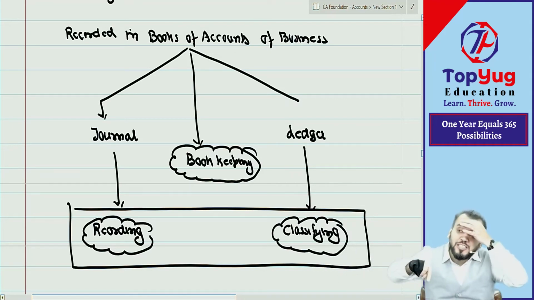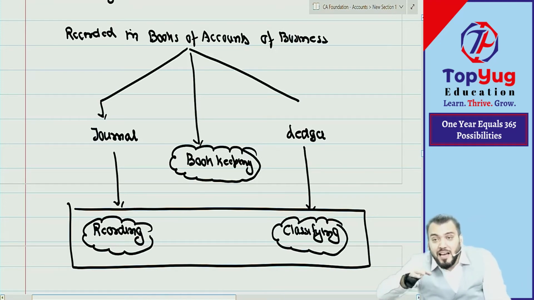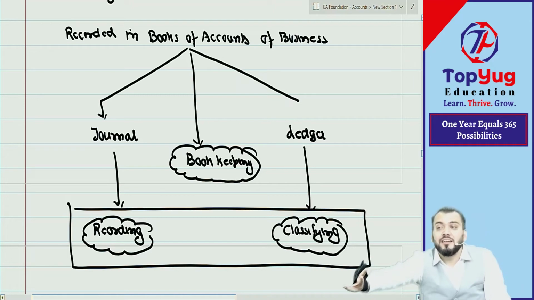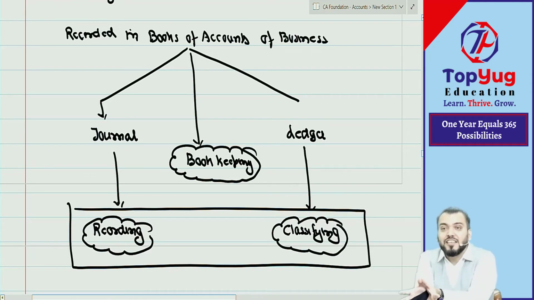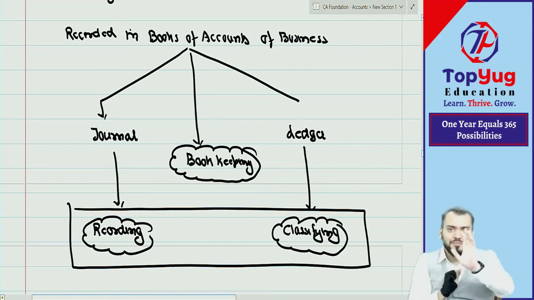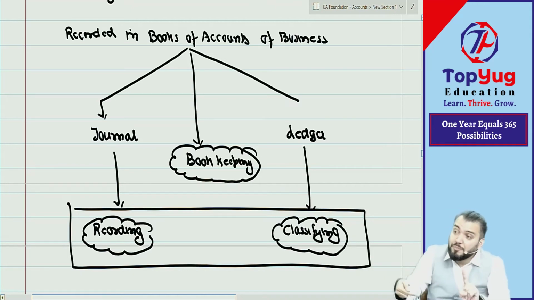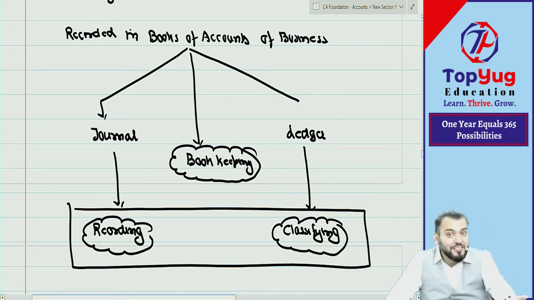So what is the objective of accounting? Objective of accounting is to prepare financial statements and communicate such statements in the report that is known as financial report. Understand what I am saying? The objective of accounting is to prepare financial statements and then communicate that information to the user of financial statement. We can prepare financial statements only from books of account, so recording becomes essential.